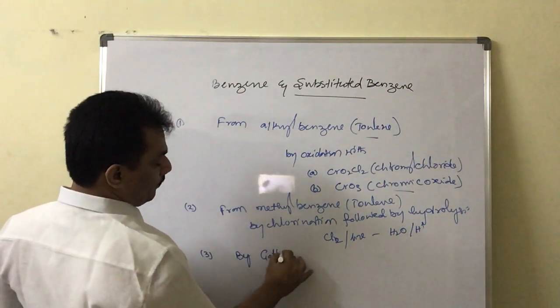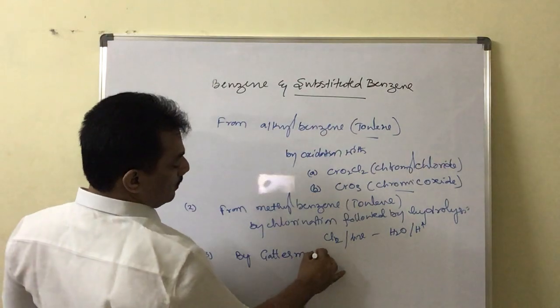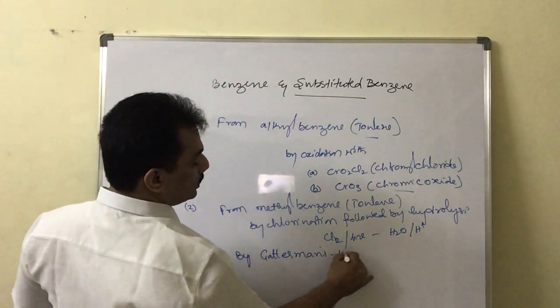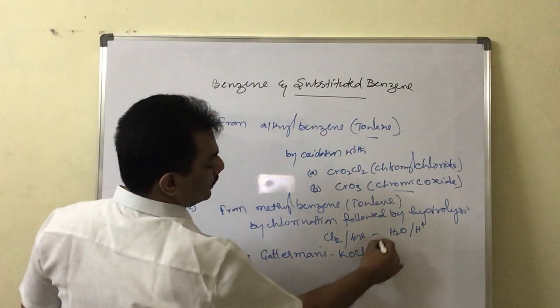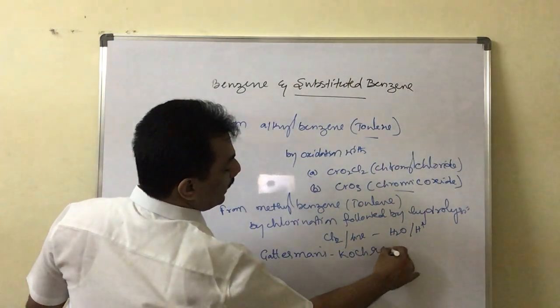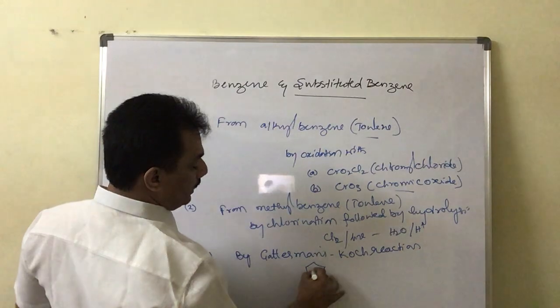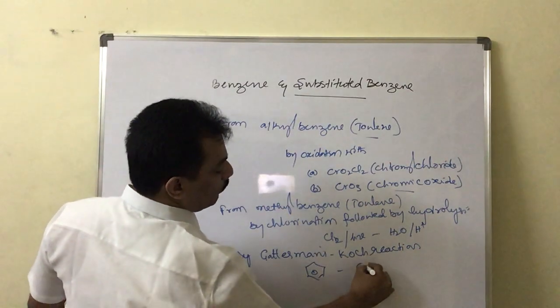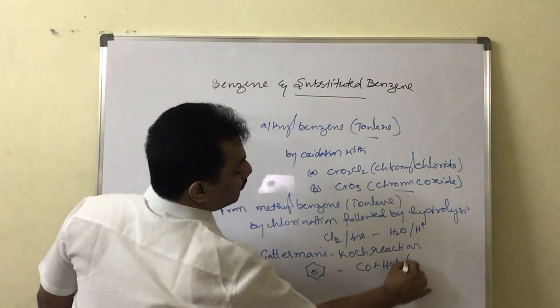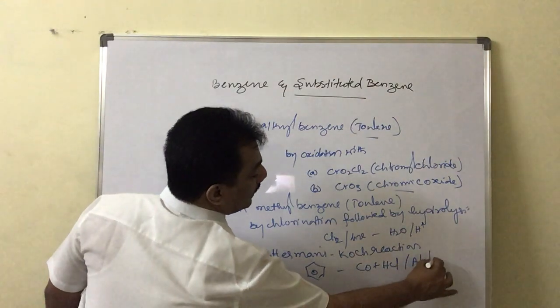And next one is by Gattermann-Koch reaction. Here benzene is treated with CO plus HCl in presence of Lewis acid like AlCl3.